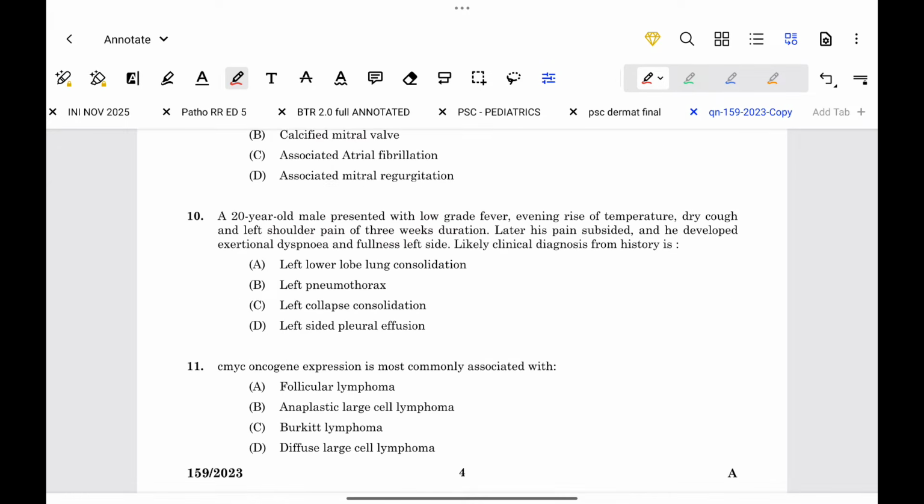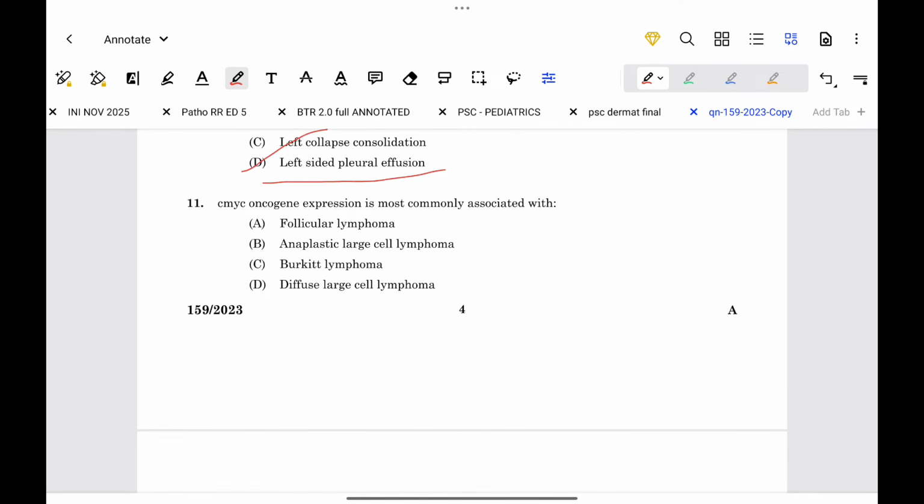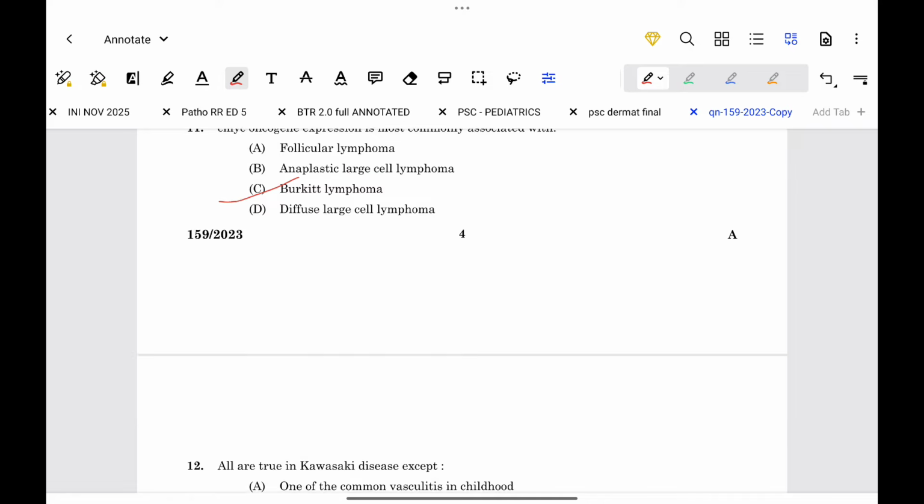Option A. A 20-year-old male presented with low-grade fever, evening rise of temperature, dry cough, and left shoulder pain of 3 weeks duration. Later, his pain subsided and he developed exertional dyspnea and fullness on the left side. Likely clinical diagnosis from history is? Here, the answer is left-sided pleural effusion. Next, c-myc oncogene expression is most commonly associated with Burkitt lymphoma.